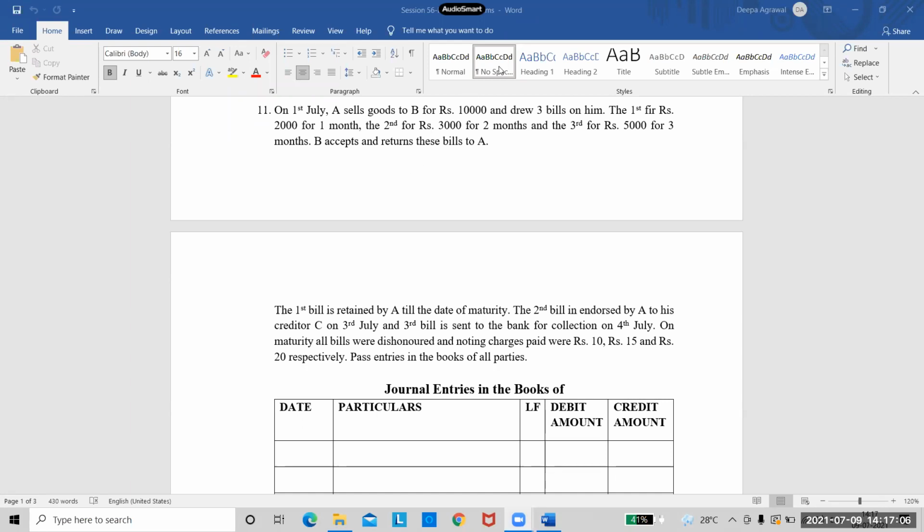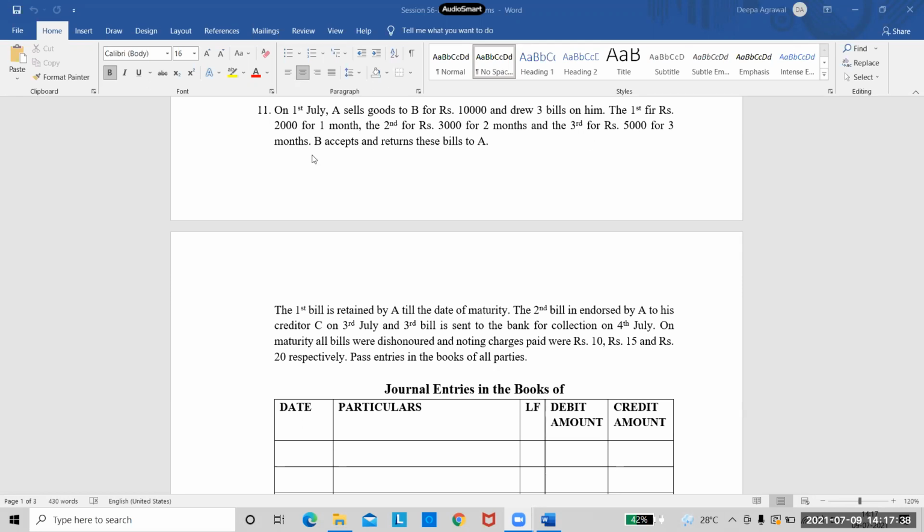So our first entry is for selling the goods. A is the seller, B is the purchaser. And after sale of goods, A has drawn 3 bills on B. So first we'll write the entry of sale of goods, then we'll write the entry of drawing the bills. As I told yesterday, for drawing the bills, either you can club the amount and write one entry, or you can write 3 different entries. If you want clarity on which bill is for how many months and what is happening to each bill, it's better we write 3 separate entries, right?